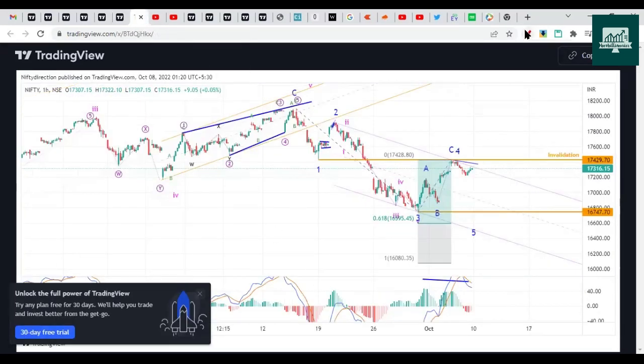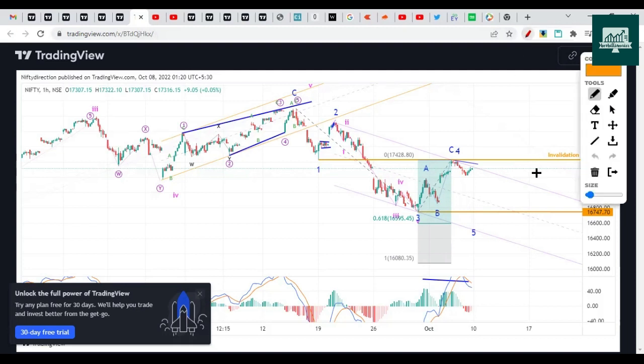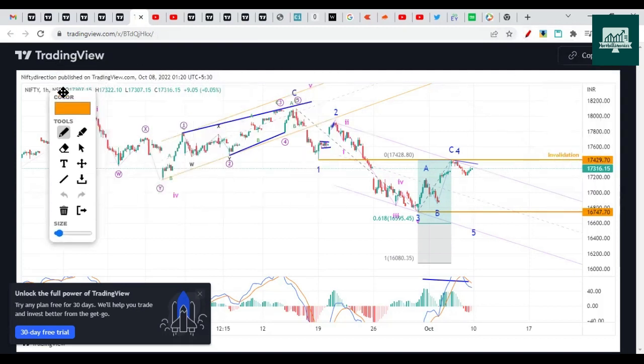Here still there is a bearish case left. With this chart you will understand the importance of 1 point. Notice that we have assumed wave 1 here, 2 here, 3 finished here. Last week it was looking like it is not an extended 3 wave, but a normal 3 wave.